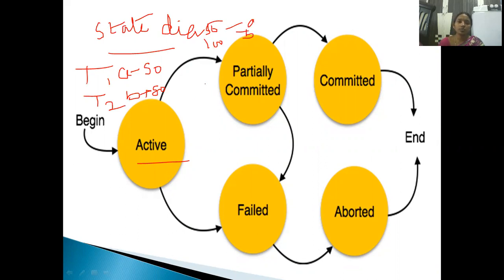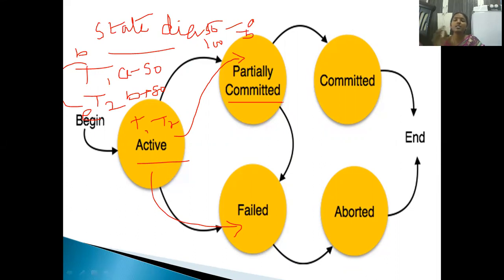Now, when you say begin transaction, end transaction, the two transactions are in active state. Now you execute these two transactions, then they will go to partially committed state. After writing, before you press the submit button, if a power failure occurs, these two transactions will go to failed state. If there is no error, the system and power are in the right manner, then these two transactions go to partially committed state.